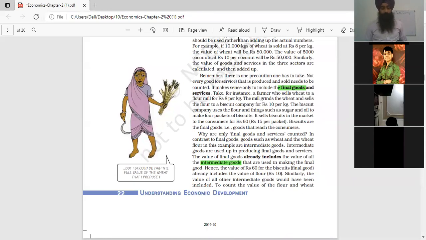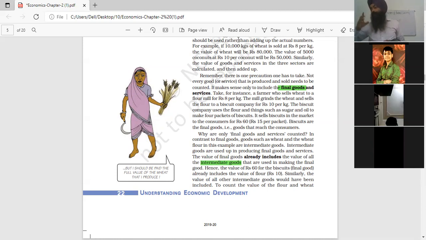So all the goods used for building that particular structure have their value included under the final goods. The final good of a building is when that apartment is sold in a society. Clear? So if we include the value of intermediate goods along with the value of final goods, it will lead to double counting. Then under such circumstances, our national income will be higher.